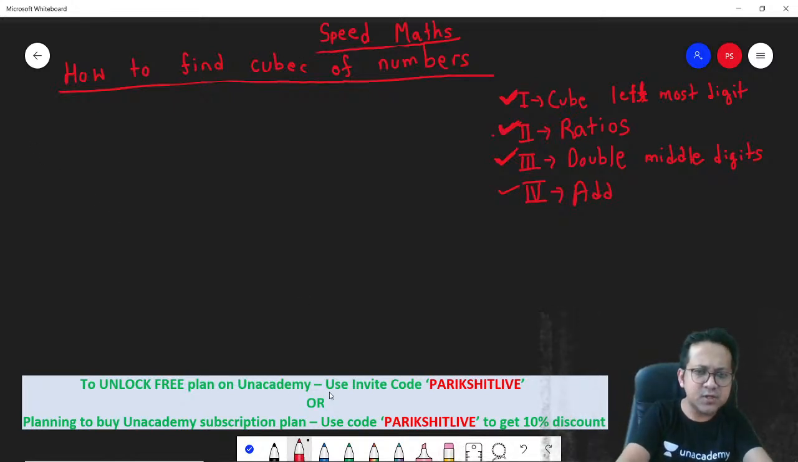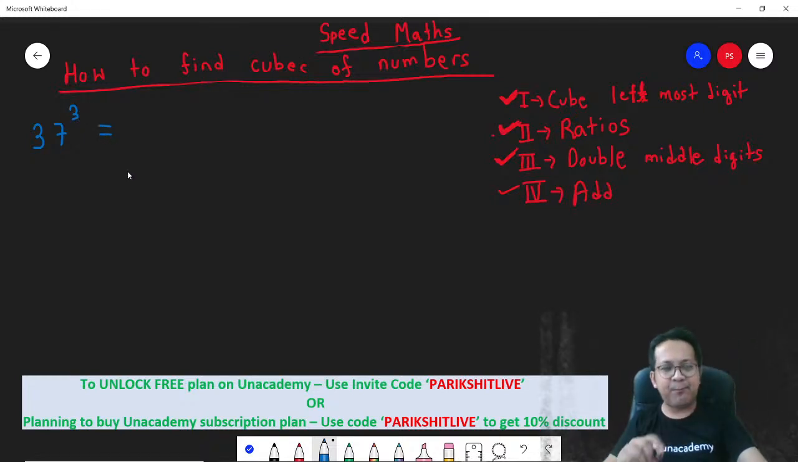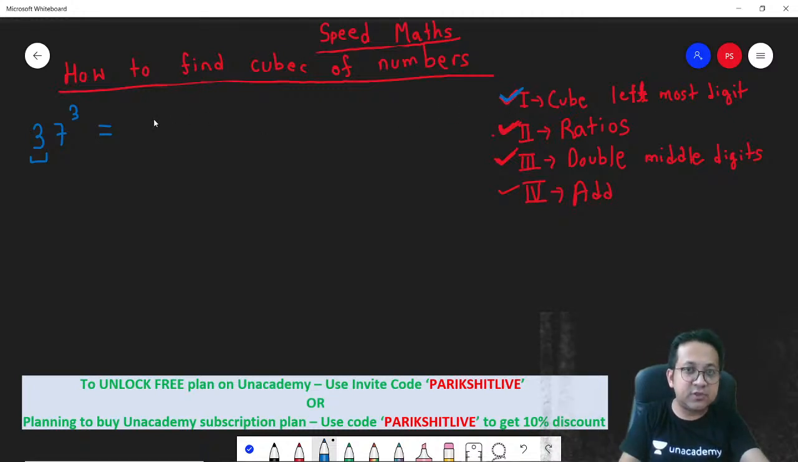Remember, this method will work for any number. So let's say you have to find out the cube of 37. 37 cube. Step 1. Cube the leftmost digit. So what is the leftmost digit? 3 cube. 3 cube is 27.